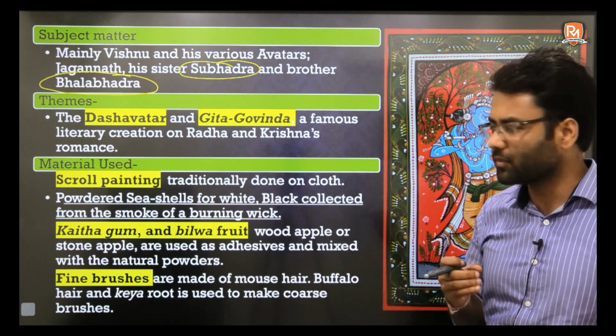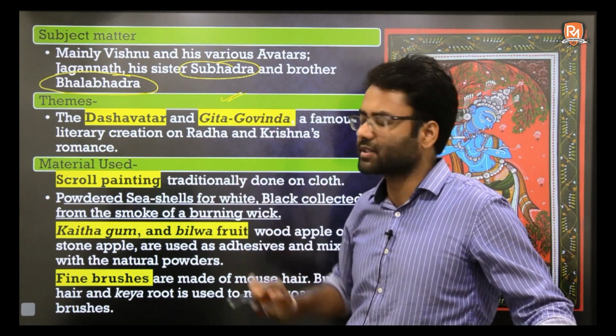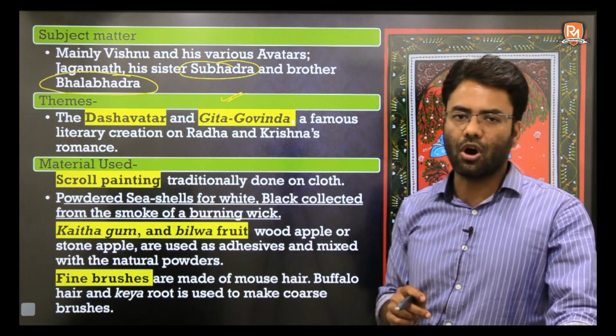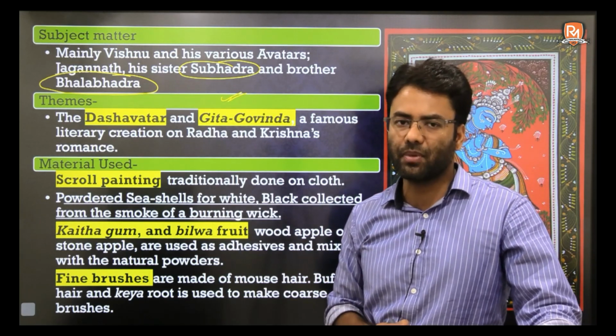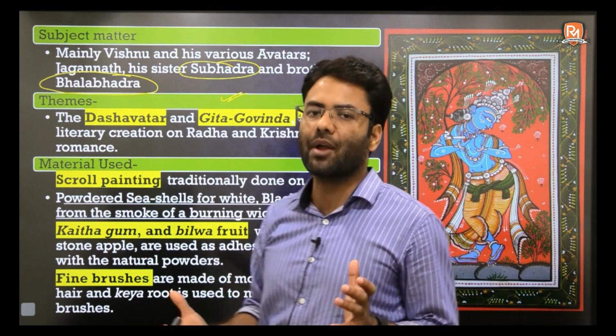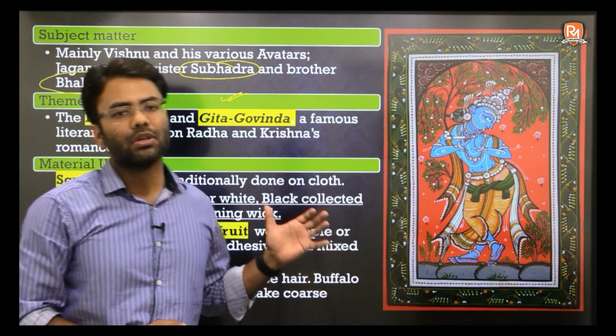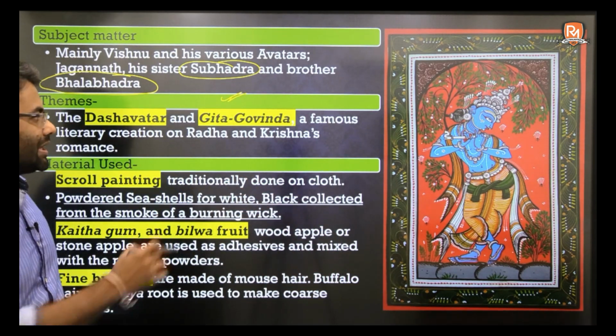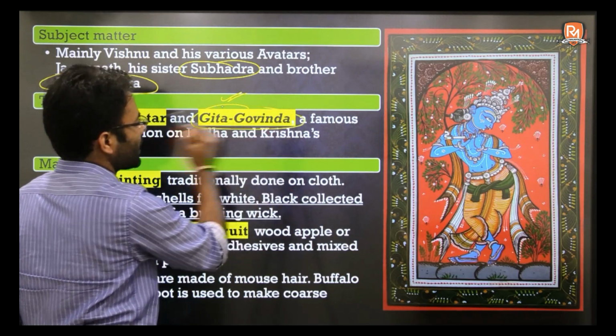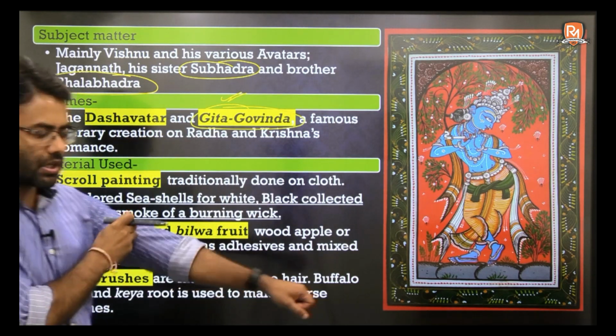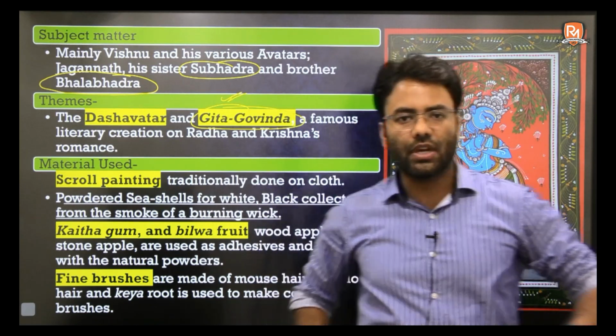About the second component, that is themes. The avatars of Vishnu are an important theme here, and various scenes are depicted from the literature called Geet Govind, which is written by Jayadev.